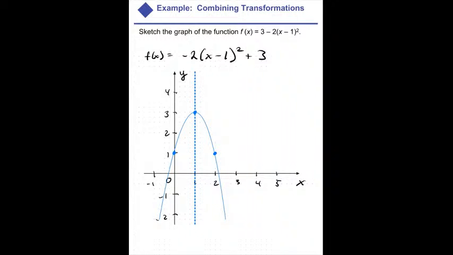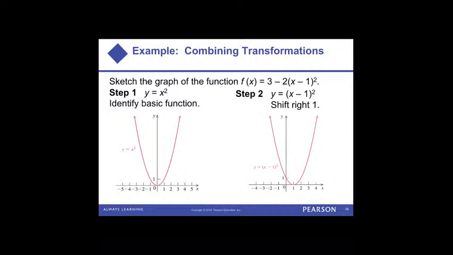Okay. So then I'm going to go back to paper, and go back to this one. That's the gist of it. And then if we come this way. Oh, okay. So these are kind of walking you through the graph from each transformation, right? So the basic function here was a parabola, right? So we just had a parabola with the vertex at the origin. Then we subtracted 1 on the inside. That moved it to the right by 1.